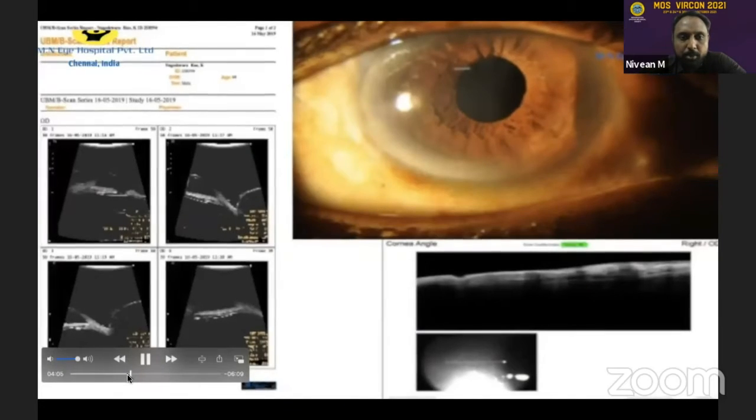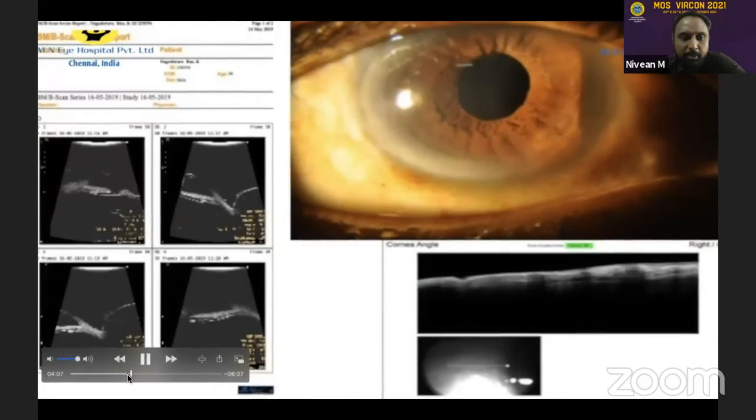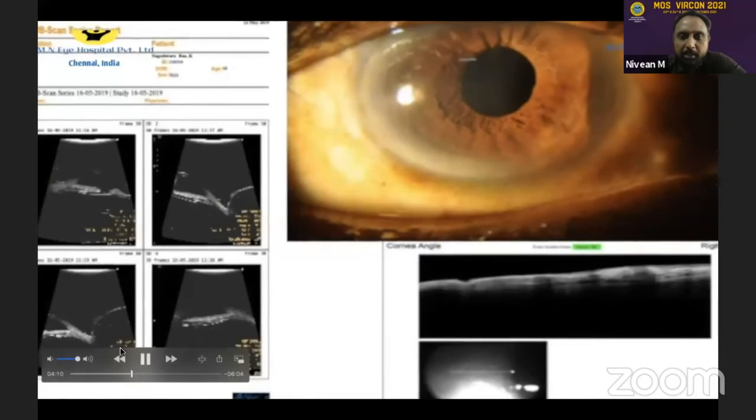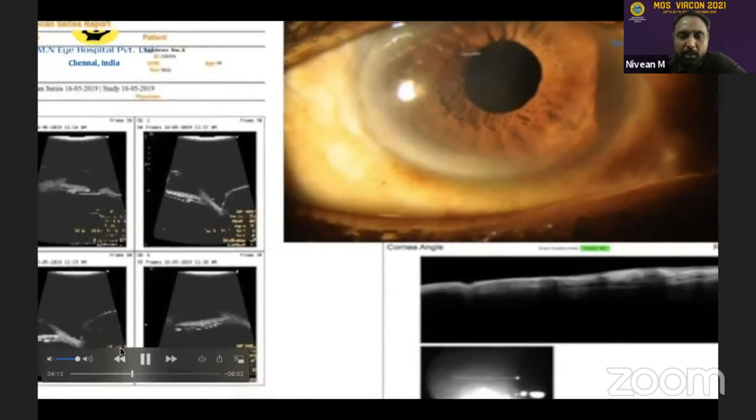These were the immediate post day one pictures and some of the 1 month pictures. We've also been doing studies on UBM to see the position of the lens, because we have some angulation between the haptic and the optic. That prevents the rubbing of these haptics, and any pigment release or glaucoma effects.